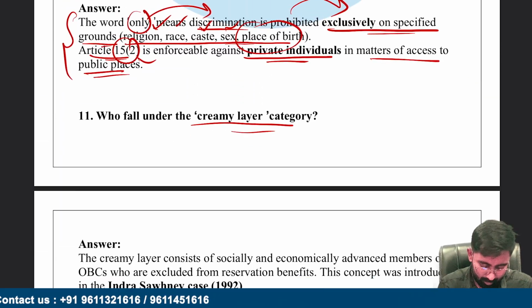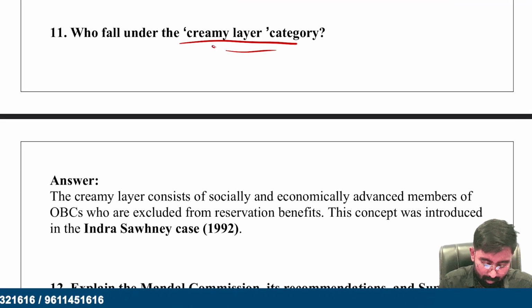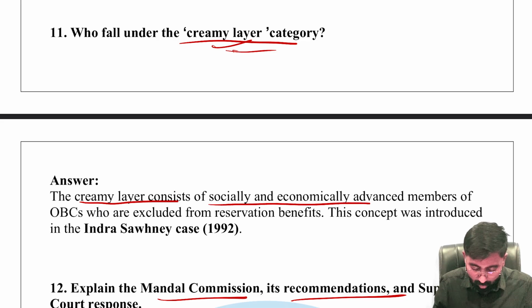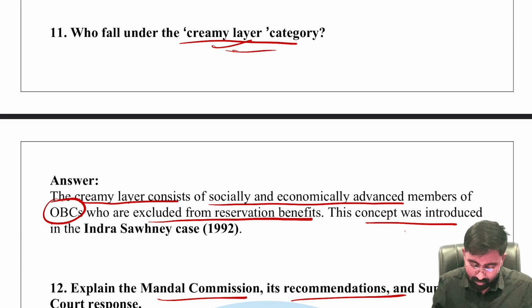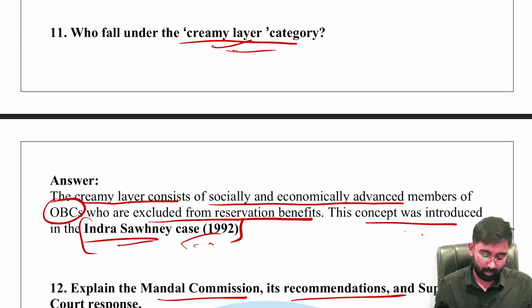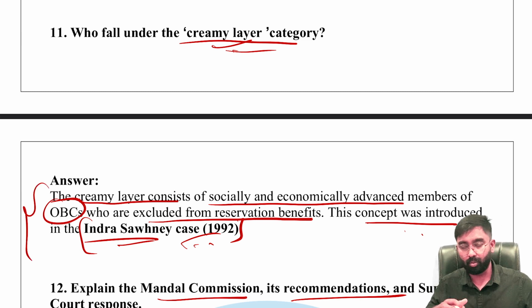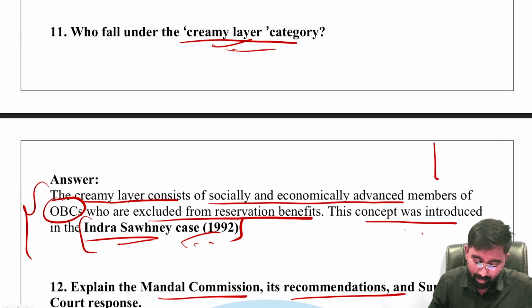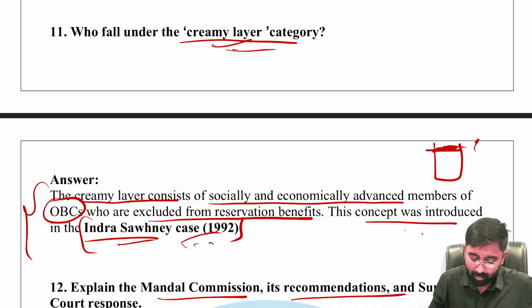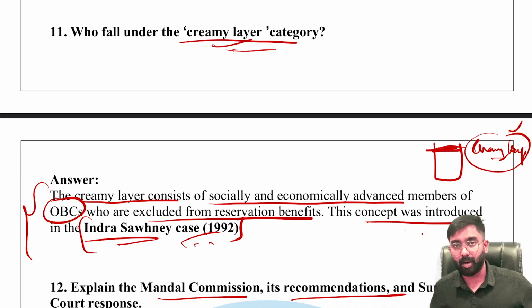So let's start the discussion. First one, who fall under the creamy layer category? The creamy layer consists of socially, economically advanced members of the OBC category who are excluded from the reservation benefits. This concept was introduced in the Indra Sawhney case 1992. Very important, right? It is for those who are already getting the benefits.